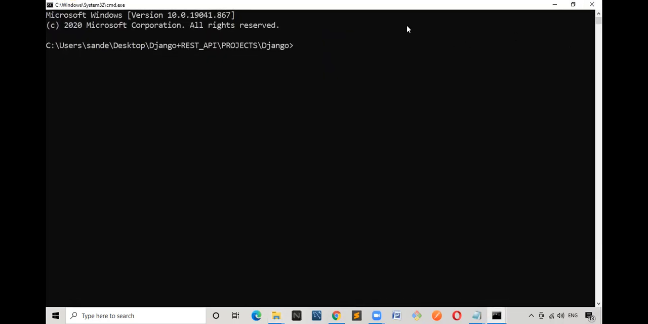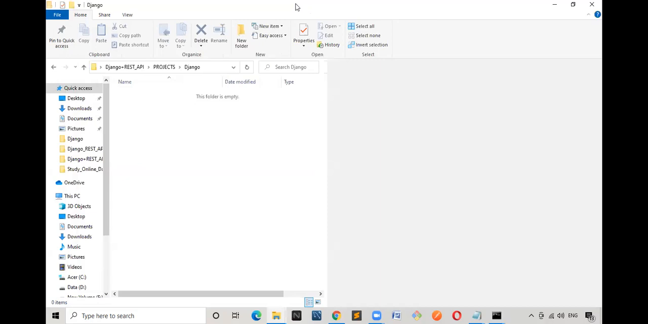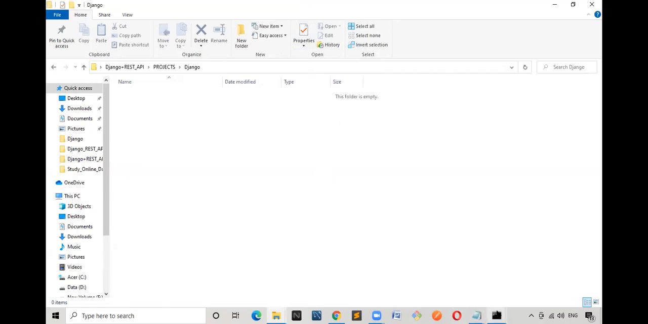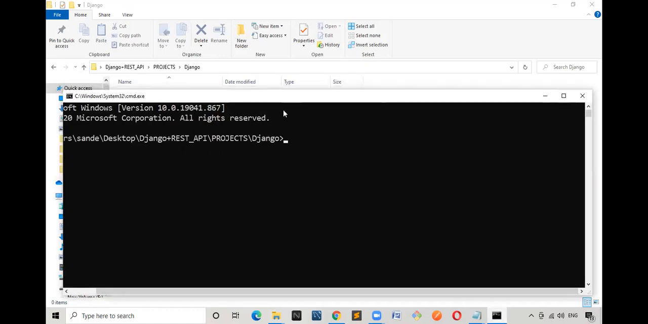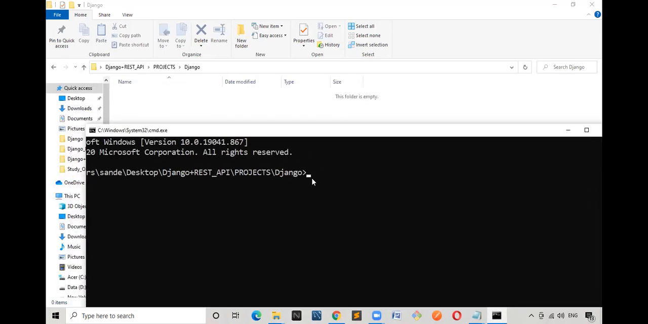Now observe properly. I will enter the command. You have to observe the change. Let me just enter the command. What is the command which is used to create the project? Just now I have told. Yes, just now I have told. What is the command which is used to create the project? Django-admin. Django-admin space startproject space the project name.